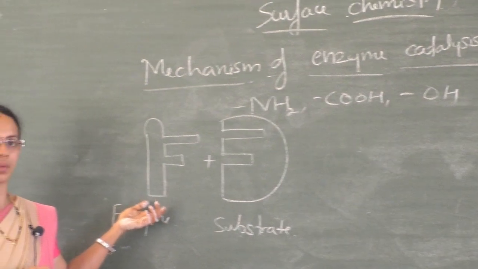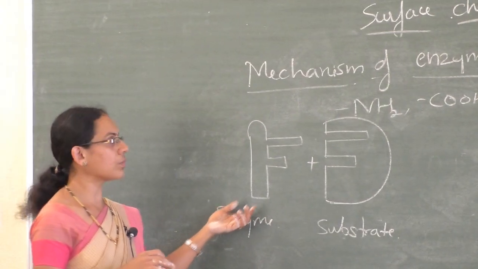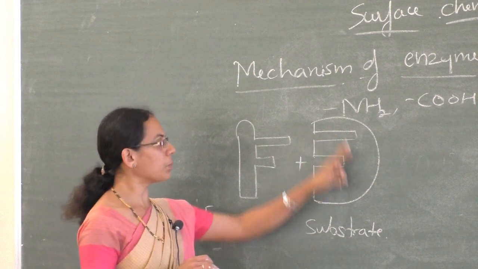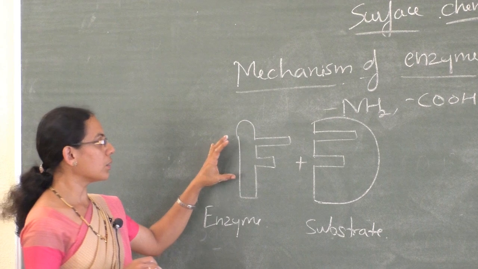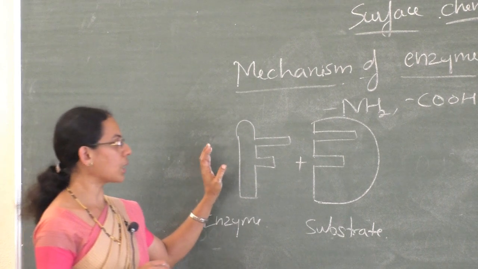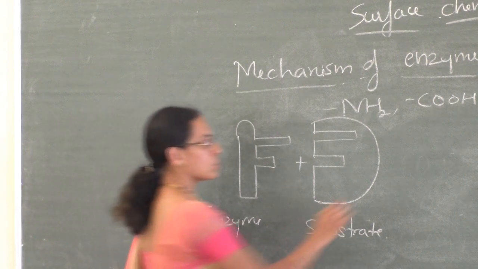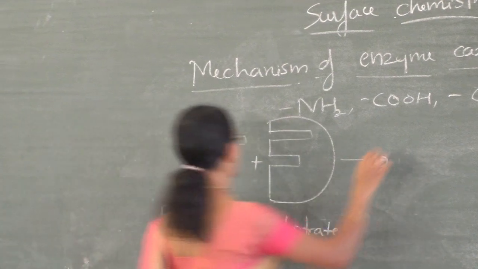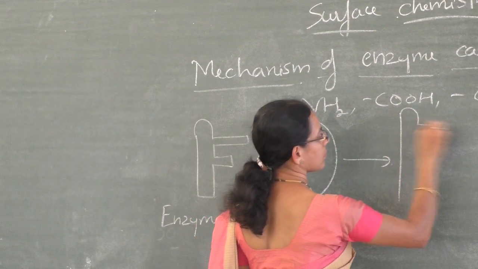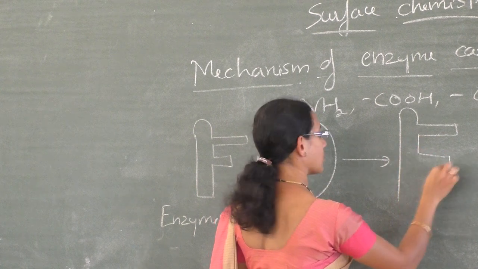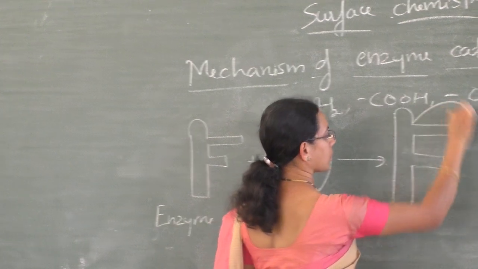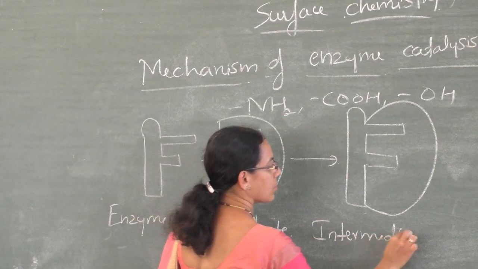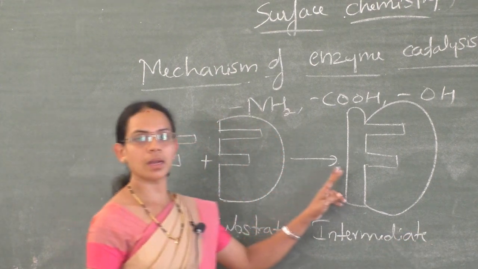These two can react with each other and form an intermediate. So this is an intermediate formed between the enzyme and substrate.